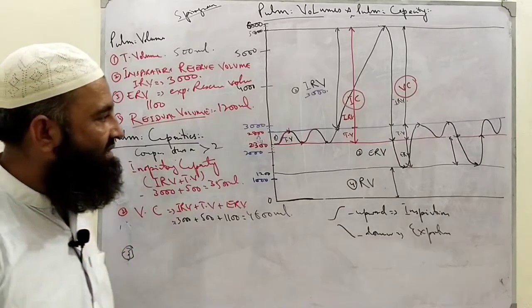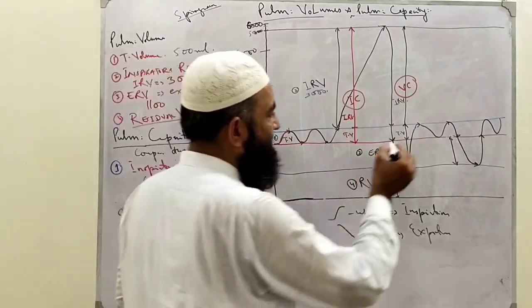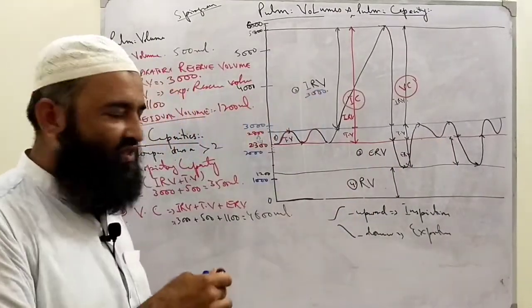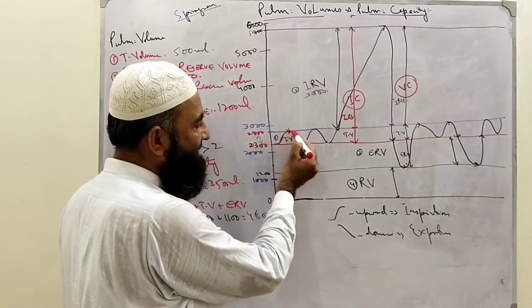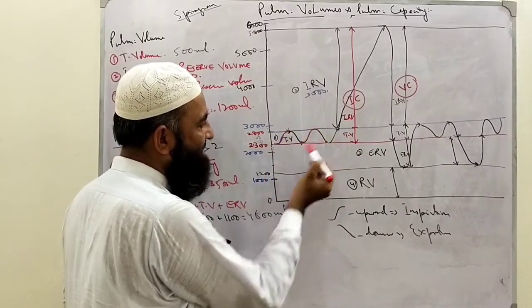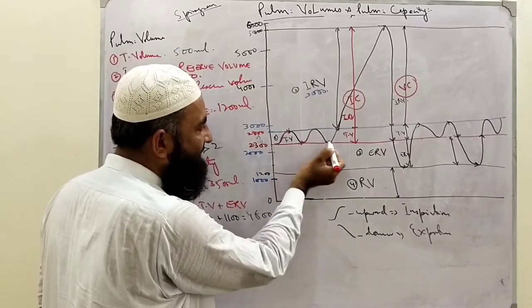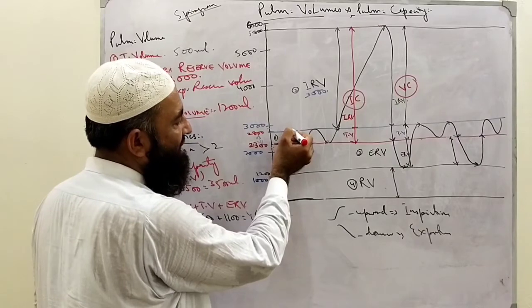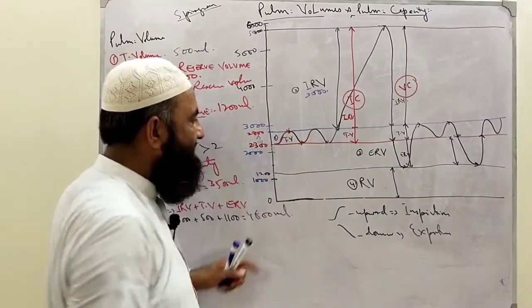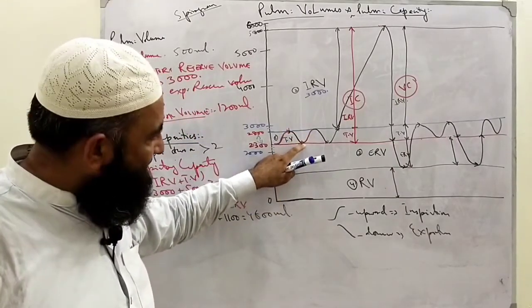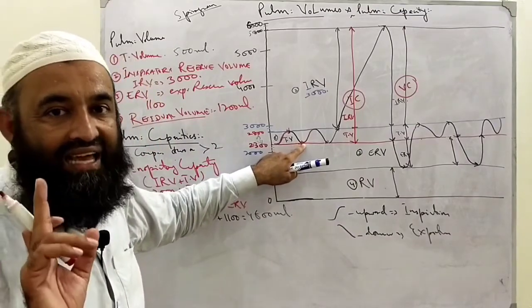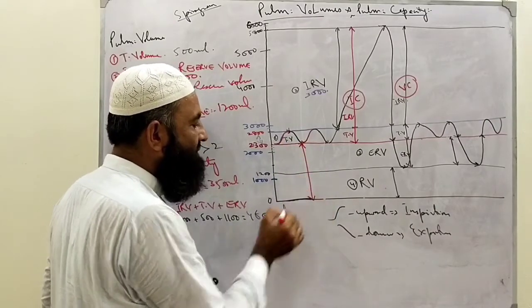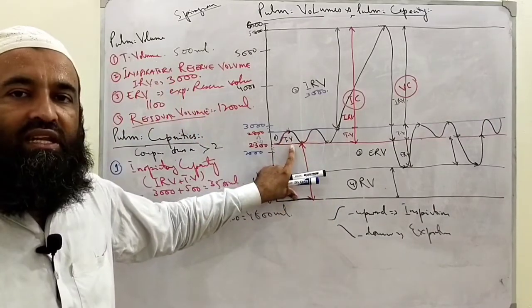What do you think? Still some capacity remains or not? What is this point? Now we normally inspire air, expire air, normally inspire air, normally expire air. Here or here, what happened? Basically normal inspiration starts here and normal expiration starts and ends here. At the end of normal expiration, this is the point of normal expiration, and at the end of normal expiration, this amount remains in the lungs.